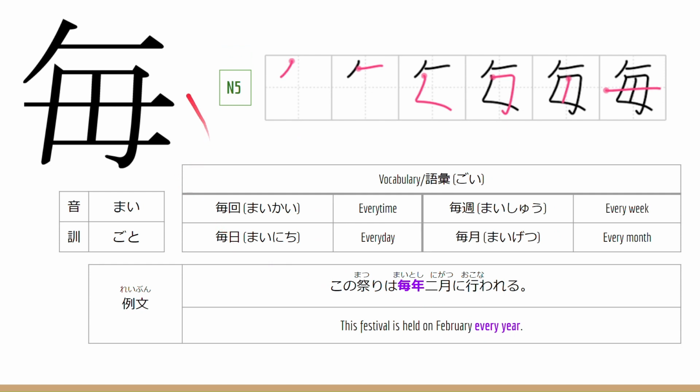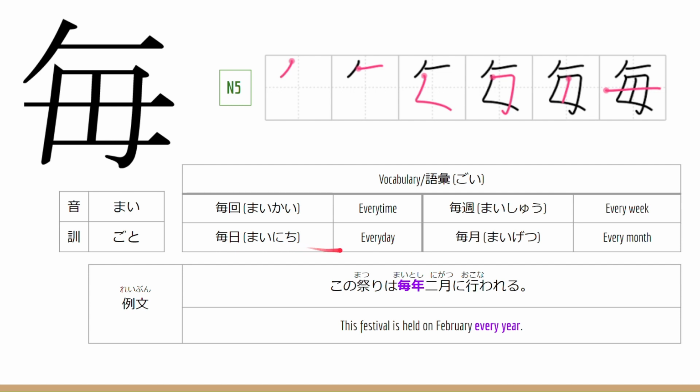The next kanji is mai. This is a stroke order for the kanji. Now let's go to the onyomi and kunyomi of the kanji. The onyomi is 毎、 and the kunyomi is ごと、 Now let's go to the vocabulary. 語彙、毎回、 This means every time.